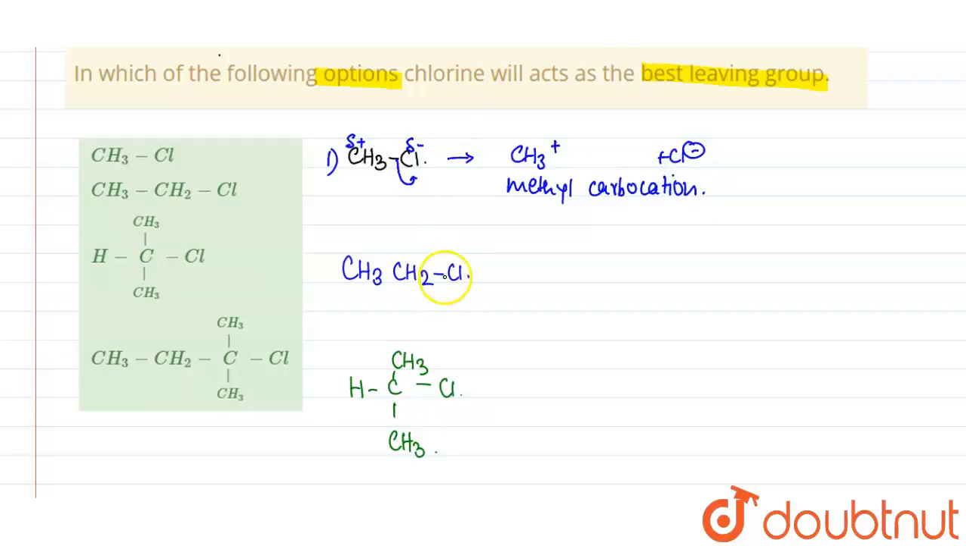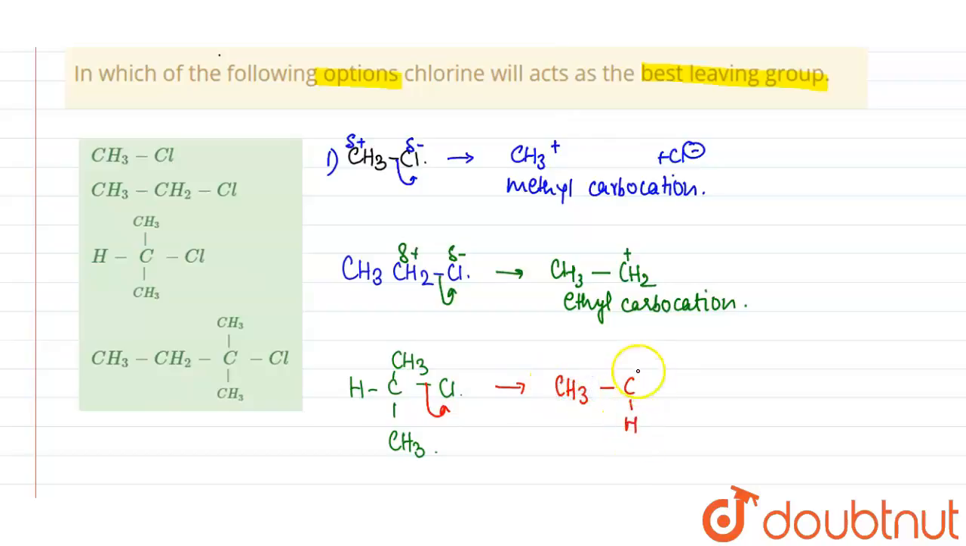Now the second compound. Here also chlorine is an electronegative group, so it has a partial negative charge, and this carbon has a partial positive charge. So what happens? Chlorine will take its electron and an ethyl carbocation will be formed here, which is CH3CH2 positive. So this is an ethyl carbocation. Now the third one is this compound. As chlorine leaves this side, what will be formed is CH3, CH and a CH3 group and a positive charge on this carbon atom.